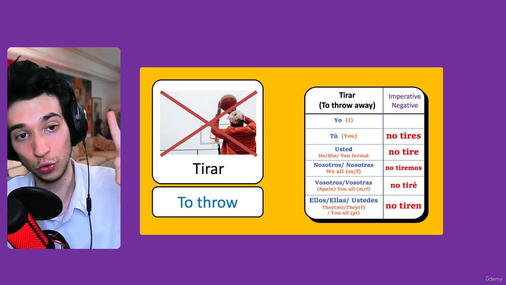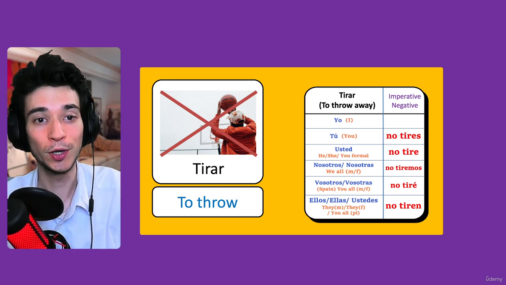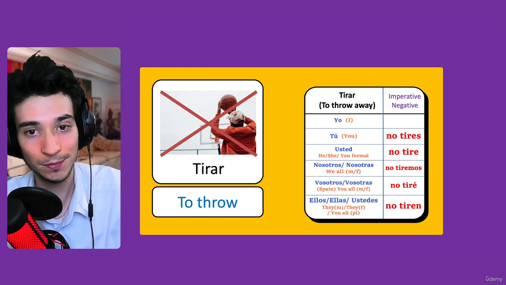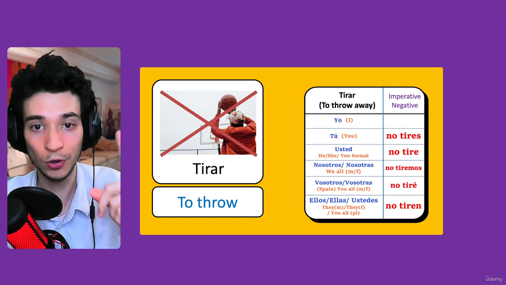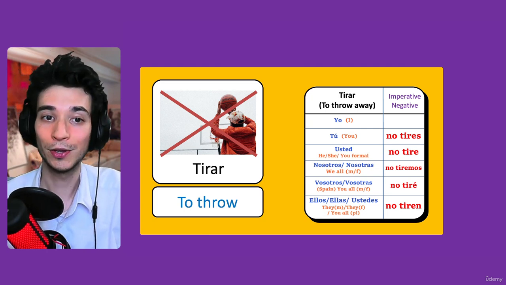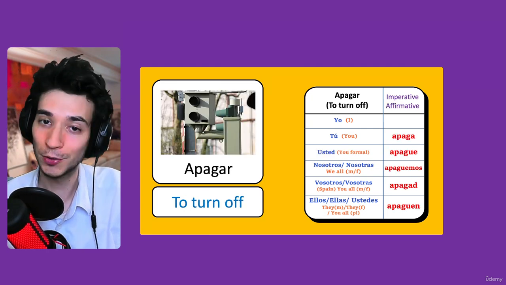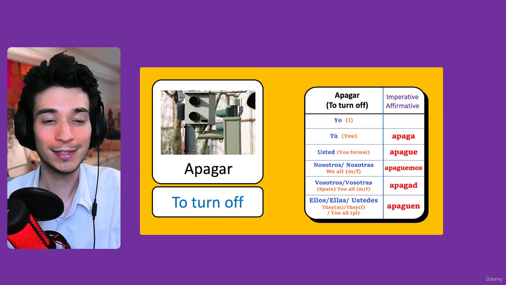And let's try the other one because we also have the negative one. So you can say no tires, don't throw. No tiremos, let's not throw. So this is basically how this conjugation works.